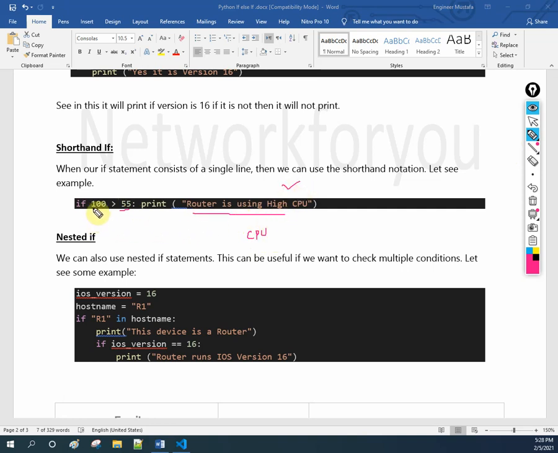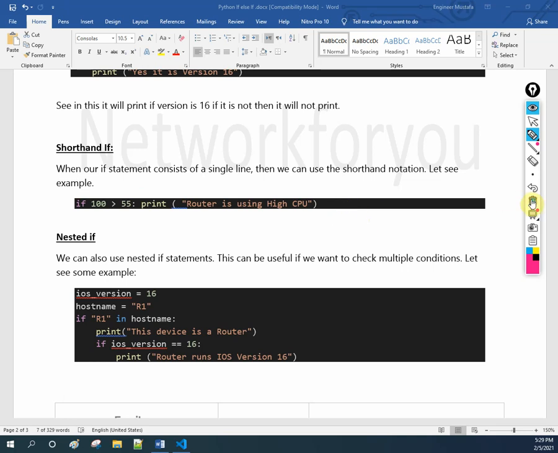So what I defined is, if 100 is greater than this value. Maybe later we will put X and take the X value from a different source in the coming classes. But now I defined this one. When we check, if it is not true, then it will not print. If it is true, then it will print. That's all. So this is a shorthand, meaning in 1 line we can write this one.